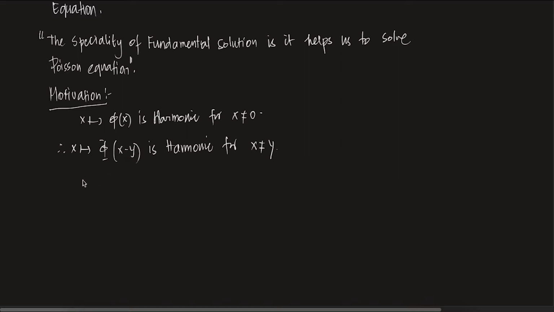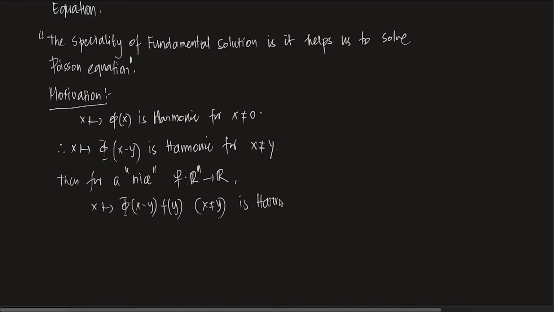It's not a problem. Now, it's not very mathematical, but let me write it like this: f from Rn to R. The map x going to phi of x minus y, f of y, for x not equal to y of course, is harmonic for each y in Rn.